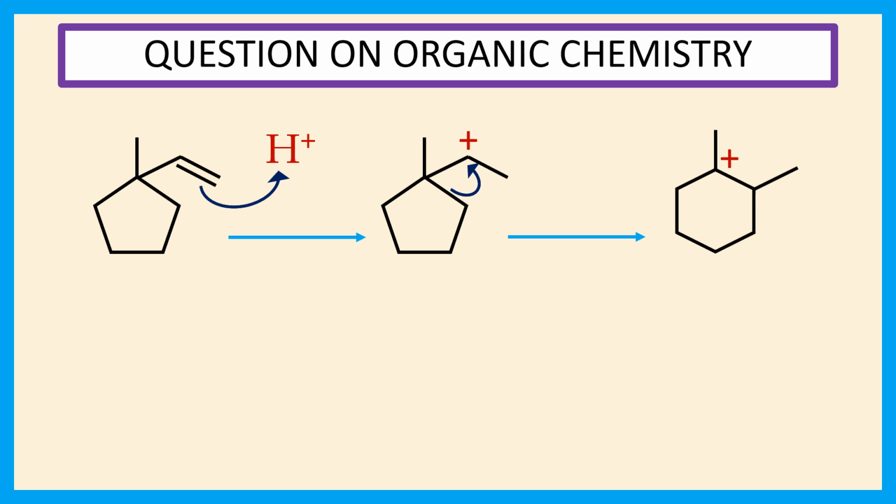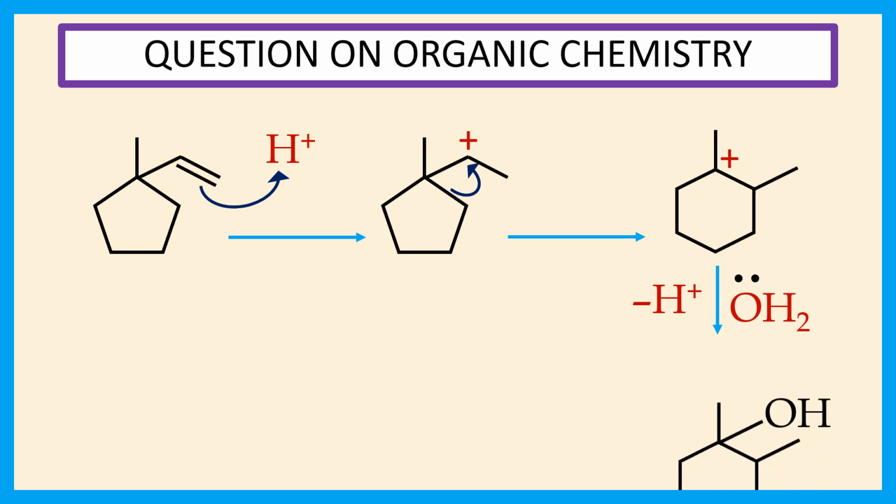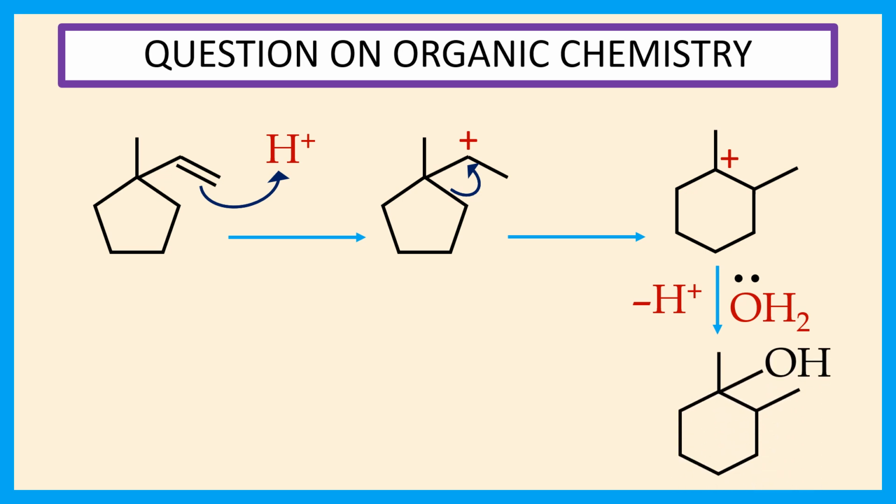In this stage, H2O with its lone pair on the oxygen atom attacks the carbocation and one H+ moves out. Therefore, this compound is produced in the final stage.